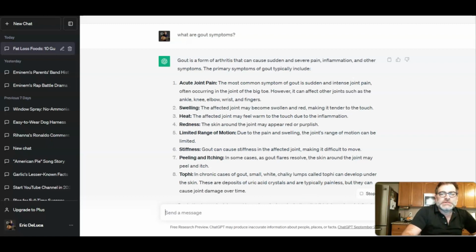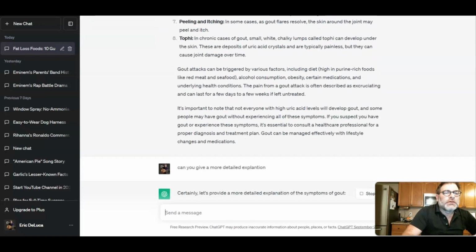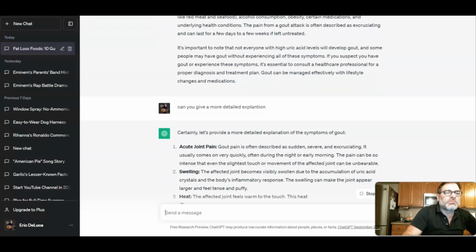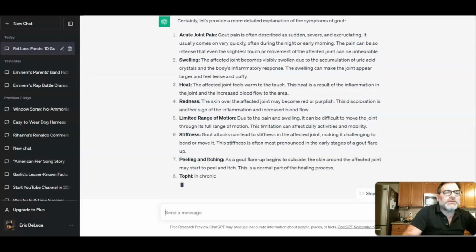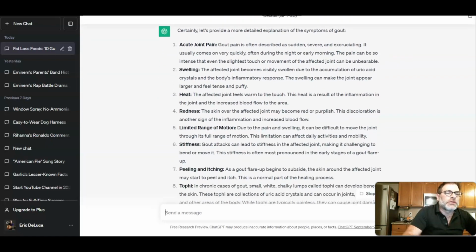Now watch what happens. Certainly, let's provide a more detailed explanation of the symptoms of gout. This is going to give me a little bit more detail. It may make the script even longer.